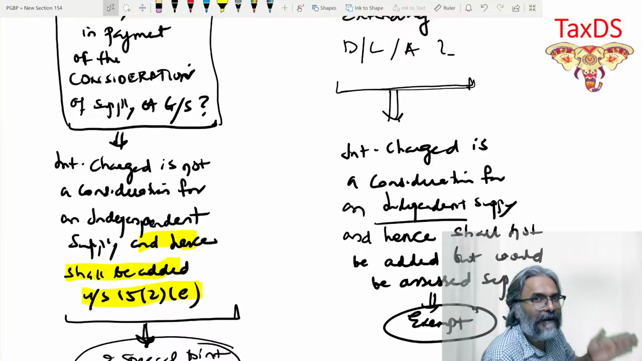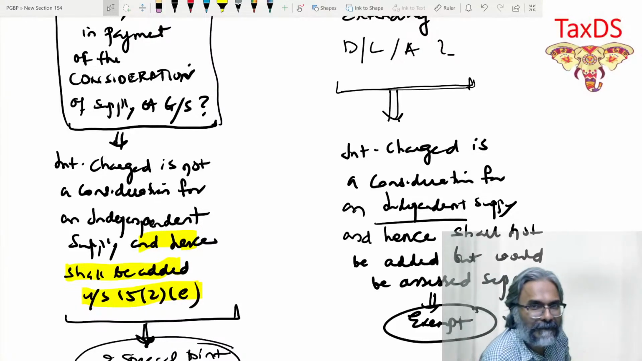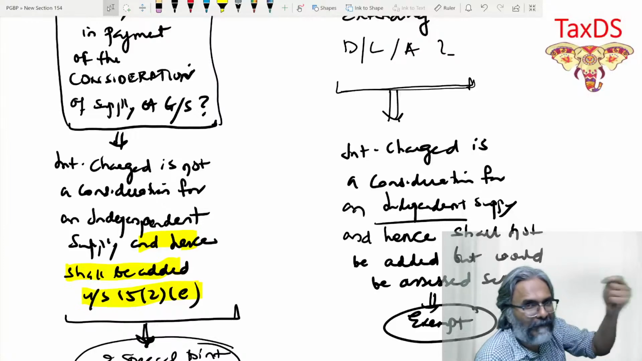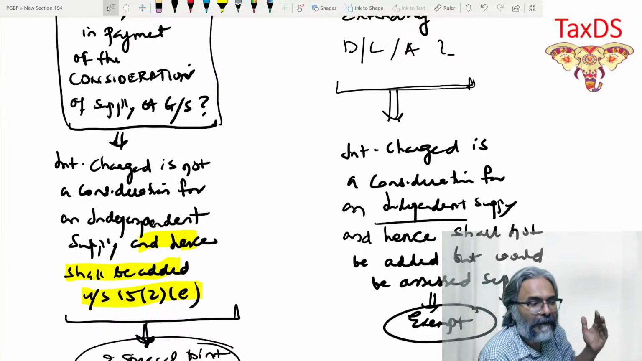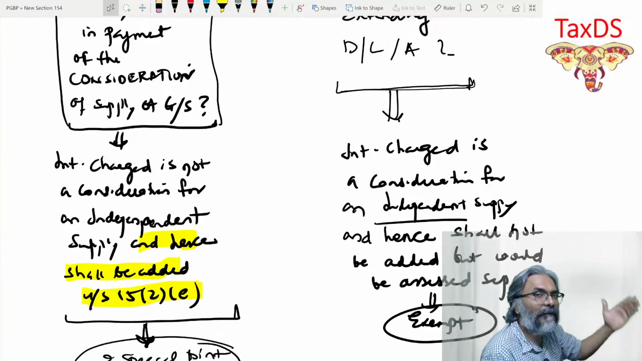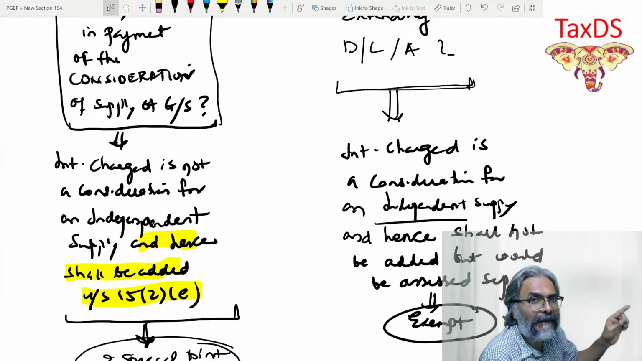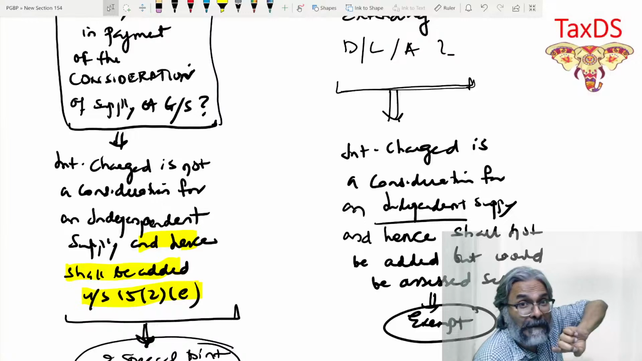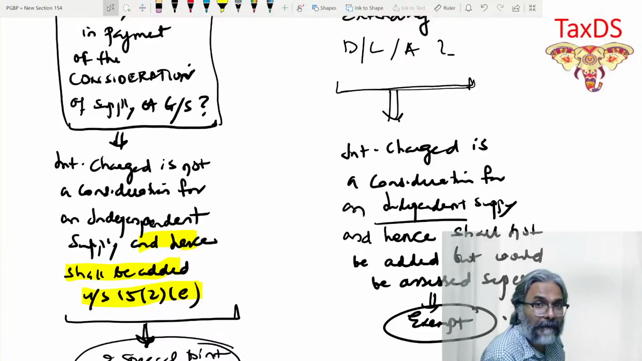In this case, out of which the extra 50,000 that you have paid was towards interest. 2.5 lakhs is what you have taken to pay to the shopkeeper, and that 50,000 extra was interest. So this 50,000 extra that you have paid to HDFC, what will you say about it? Is this a consideration for an independent supply, or will it be added to the value of the laptop?